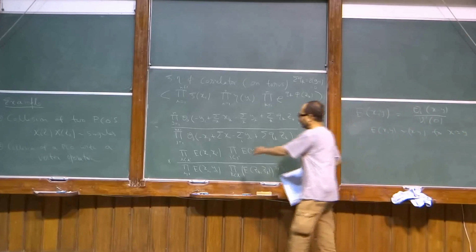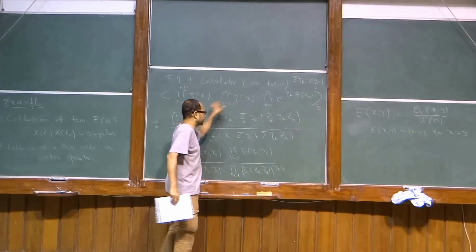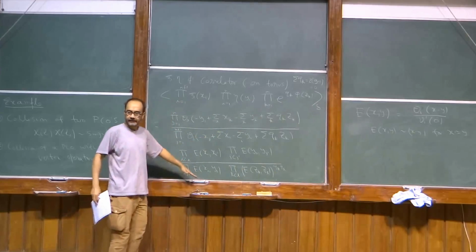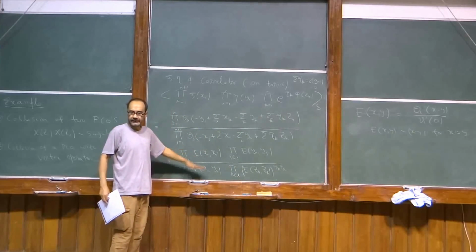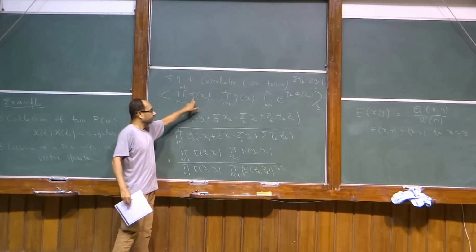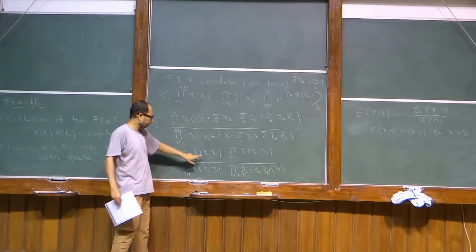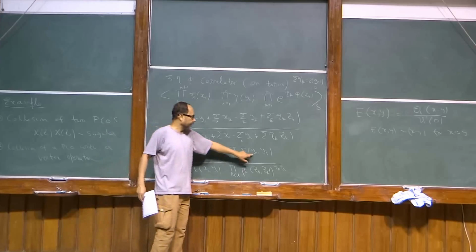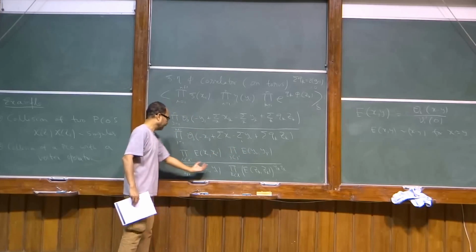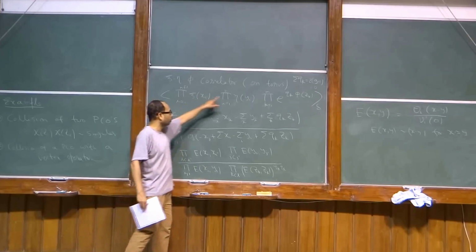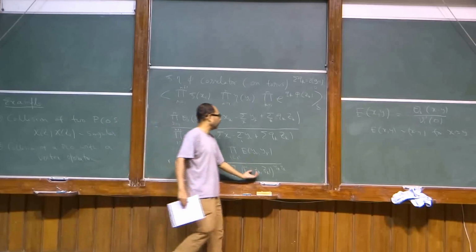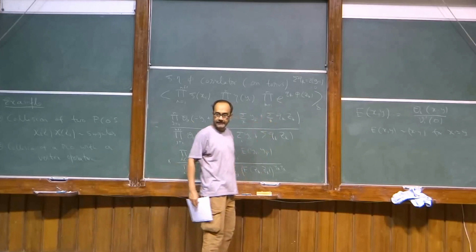And you can easily verify that all the zeros and poles which are expected from the OPE are encoded here. For example, when xi and xi prime are equal, there should be a 0, and you see that there is a 0 here. Similarly, when y and y prime are equal, there is a 0. When xi goes close to yj, there should be a pole, which is here. And these are the singularities.